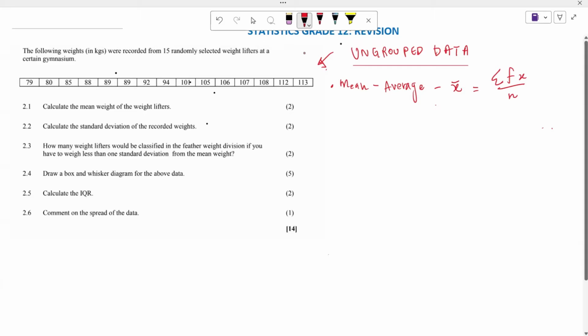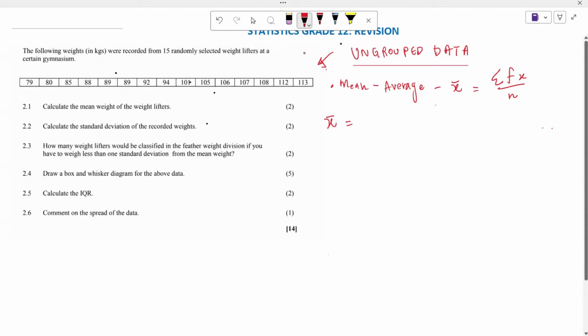Now, for example, look at the example we have at hand. They are saying these are the following weights in kg, recorded from 15 randomly selected weight lifters at a certain gymnasium. The first question requires us to calculate the mean. So what is it that we are going to do in order to find the mean here? Our mean is going to be equal to